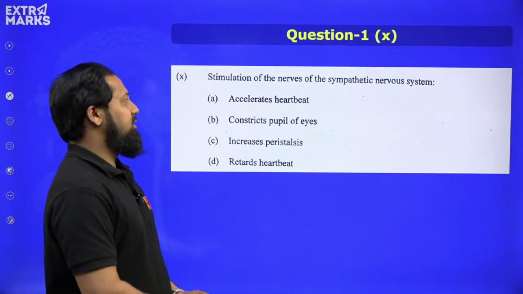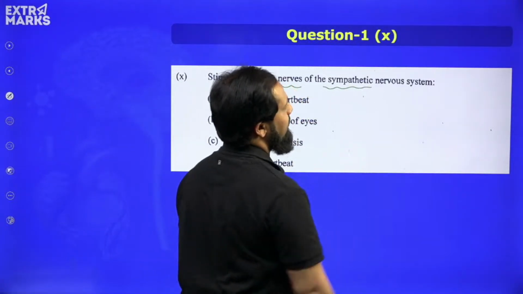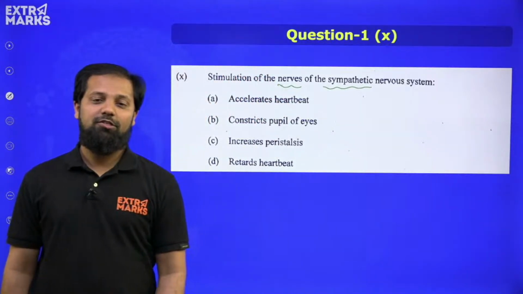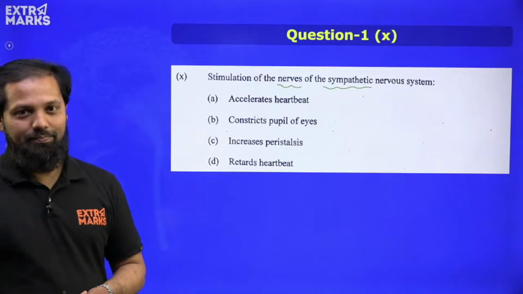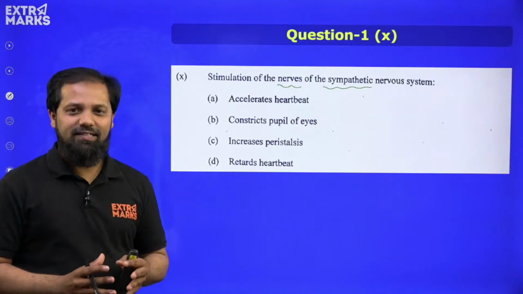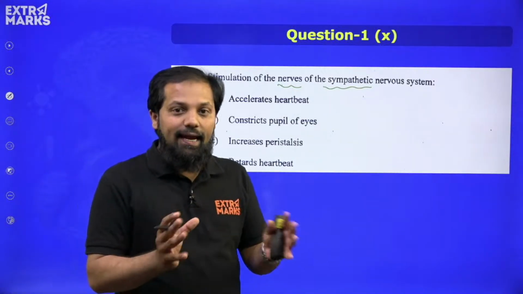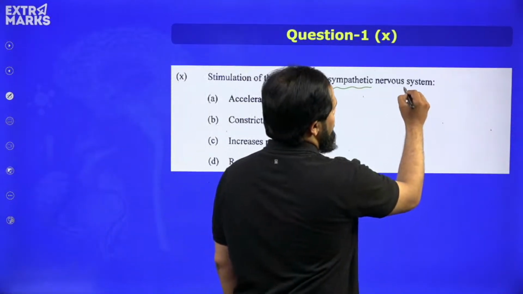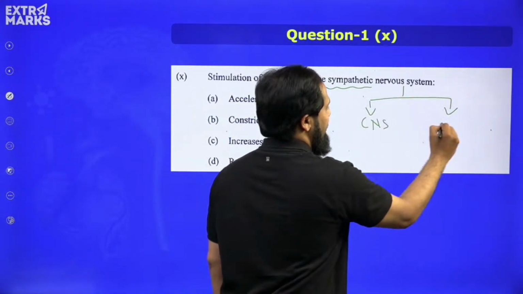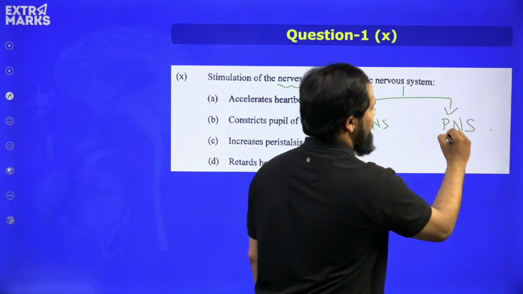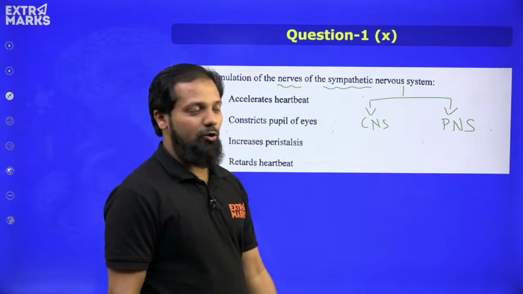The question is, stimulation of nerves of sympathetic nervous system. Now this is a question coming from the nervous system chapter. Okay. Now we all have seen that the nervous system is divided into CNS and PNS, correct? Central nervous system and peripheral nervous system. Under central nervous system we have got brain as well as spinal cord.